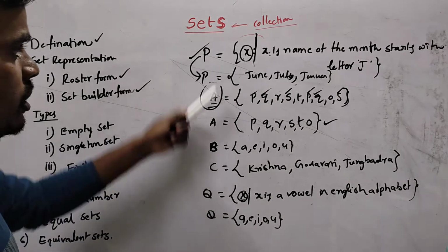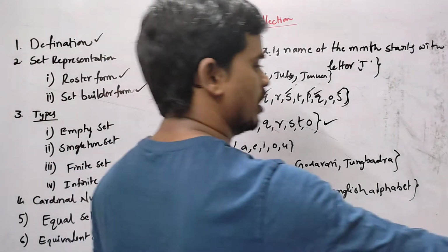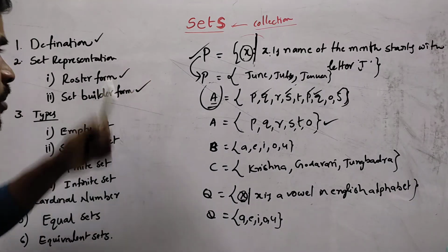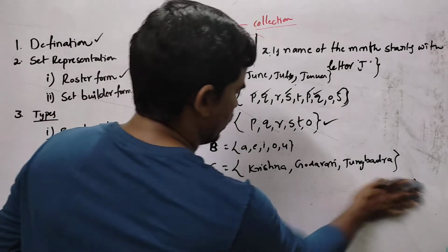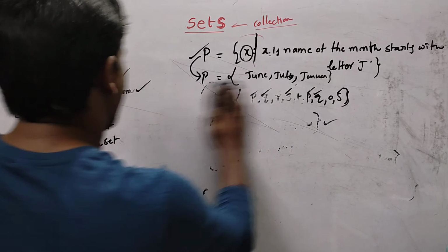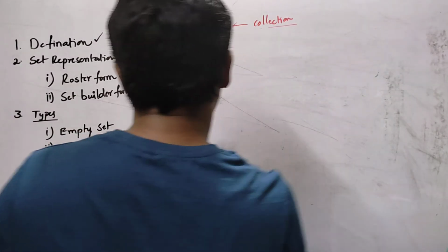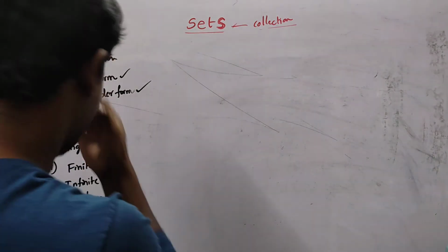Okay, students. So these are the two forms in which we represent sets: one is the roster form, and one is the set builder form. Next topic we are going to see: what are the types of sets?